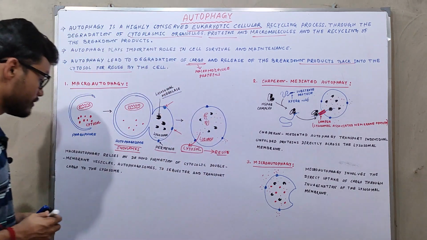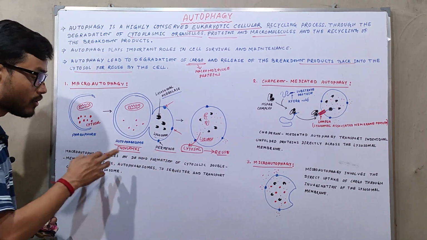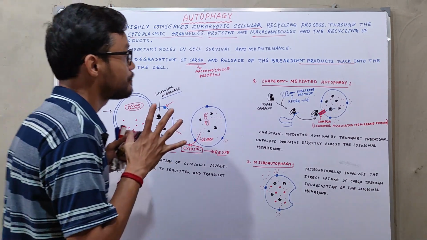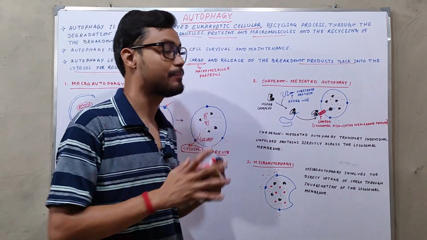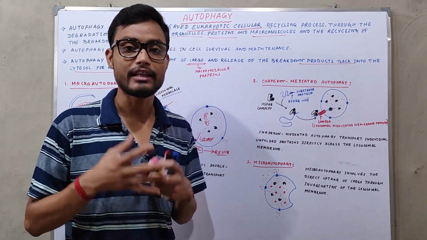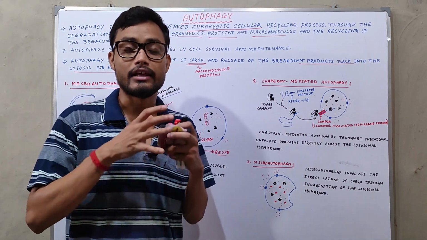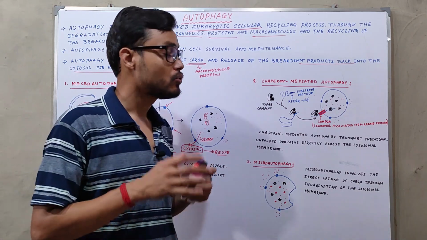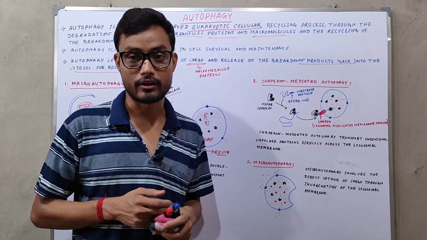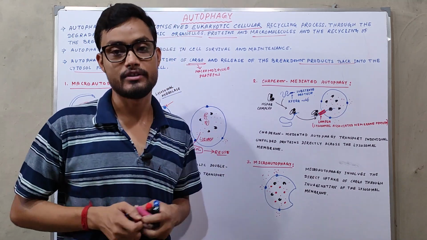So here is the definition of macro-autophagy. Macro-autophagy relies on the de novo formation of cytosolic double membrane vesicles, autophagosomes, to sequester and transport cargo to the lysosome. Now comes the second type of autophagy, chaperone mediated autophagy. Chaperone mediated autophagy only works on unfolded polypeptides that are faultily produced by the cell. Whenever a cell tries to produce a protein, it initially produces a polypeptide chain, and whenever these polypeptide chains are faulty in nature, this type of autophagy comes into play.